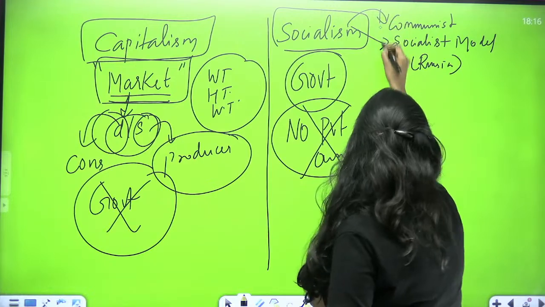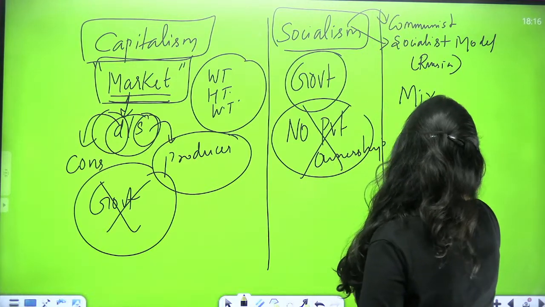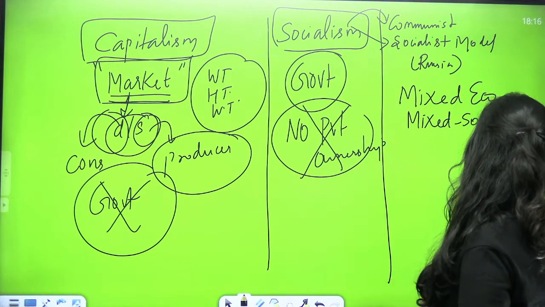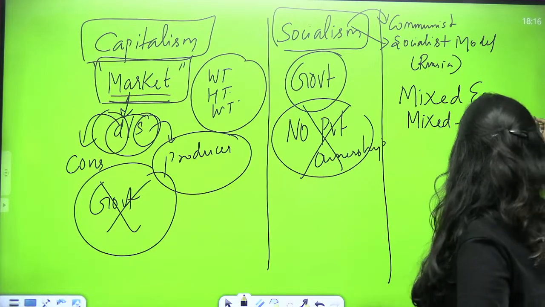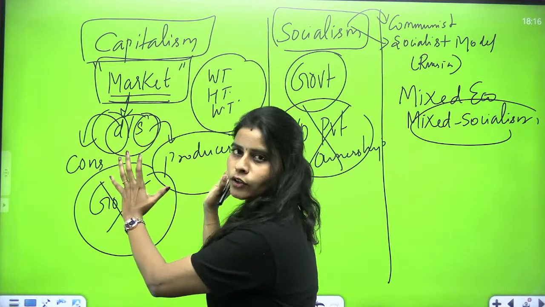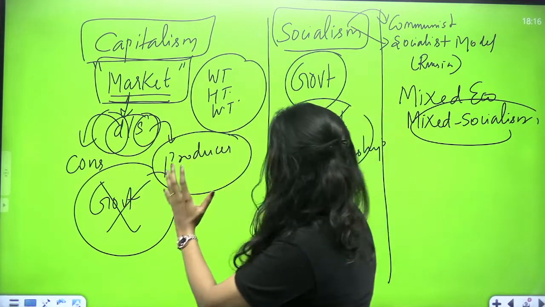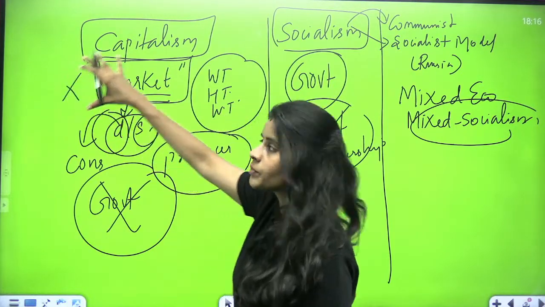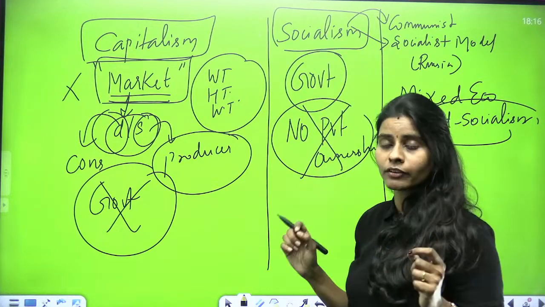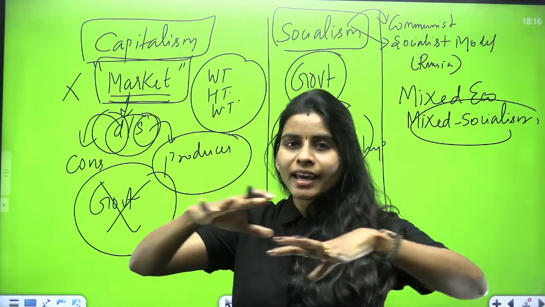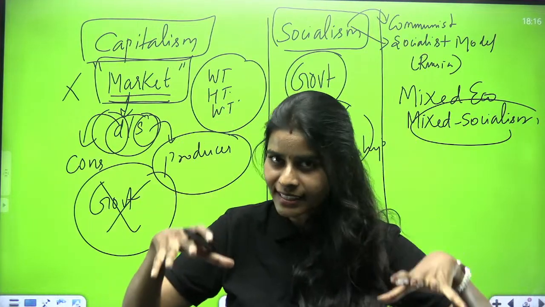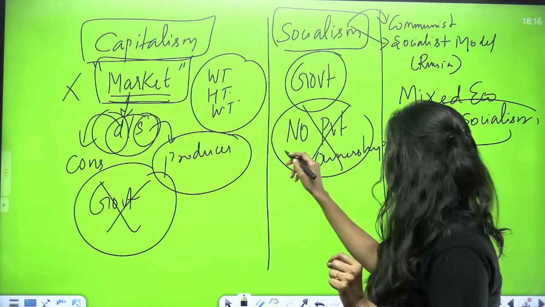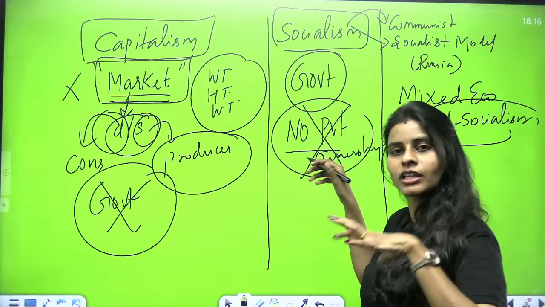And now the most important thing is the mixed economy model, or we can say it is a mixed form of socialism. See, these two are the extreme versions of economic systems. In capitalism, the basic needs of the people are getting ignored. In the socialist pattern there is no private property, and the government takes care of the needs of the people at the holistic level, the individual demands are not considered, and most importantly there is no private ownership of resources. Everything will be owned by the government.